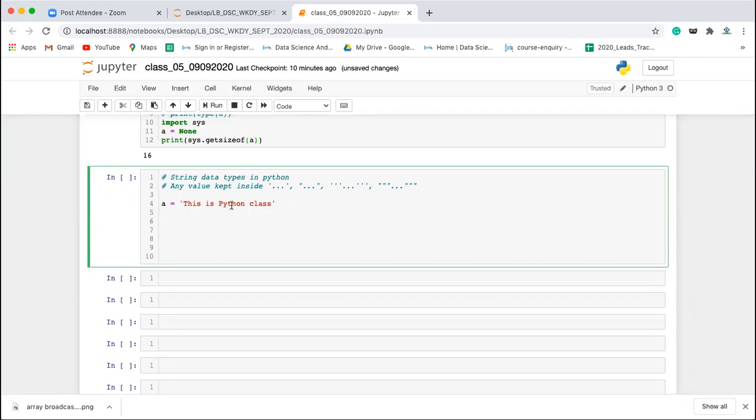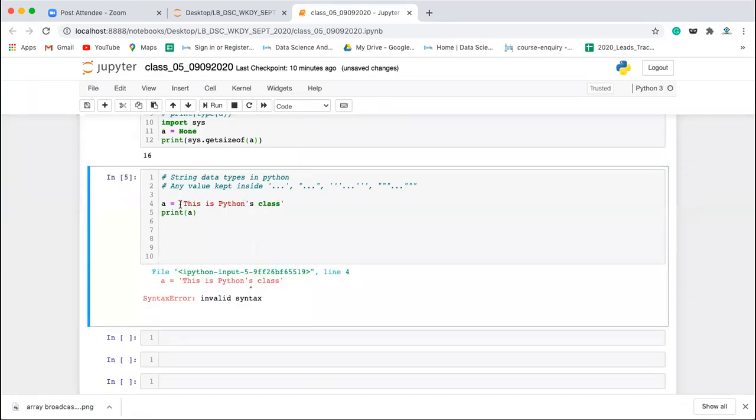Let's say you have a string, this is Python's class. You want the apostrophe s to be considered as a character, and you want this whole thing to be printed. If you print this, it will give you the error. Why? Because the PVM interprets that your string is starting here and ending here. Whichever quotation you use in the beginning, the same quotation should be used to end the string. So this remaining part is not defined, and it will give you the error.